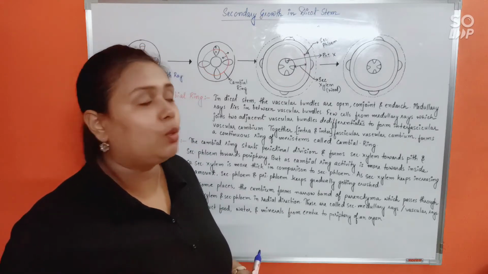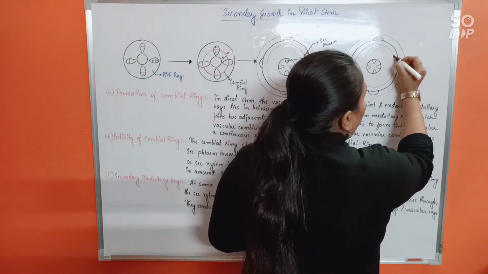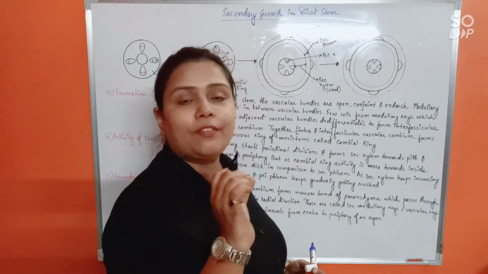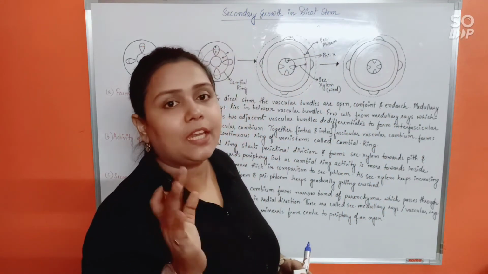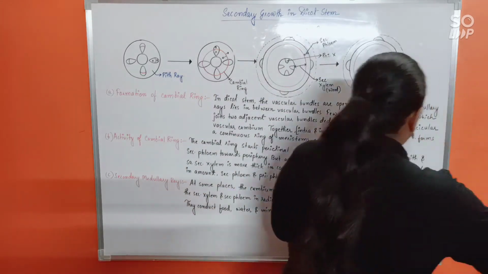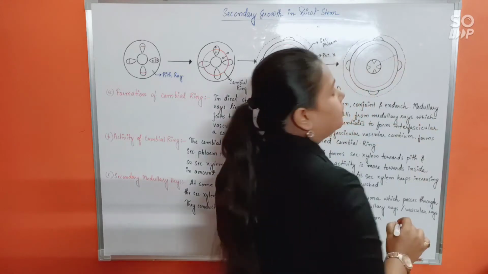But also sometimes you see, certain parts of the cambial ring do not give rise to secondary xylem and secondary phloem. They rather give rise to parenchyma cells. Okay?